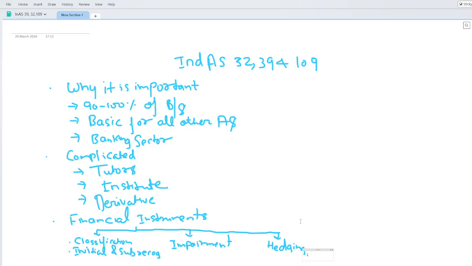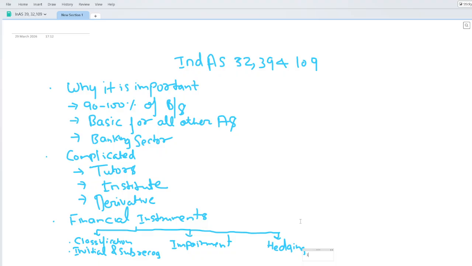Different departments are there even in hedging. For interest rate hedging, the IRBB is the interest rate banking book, so how is the hedging happening in that? Then similarly for FX, how is the hedging happening in the FX world?